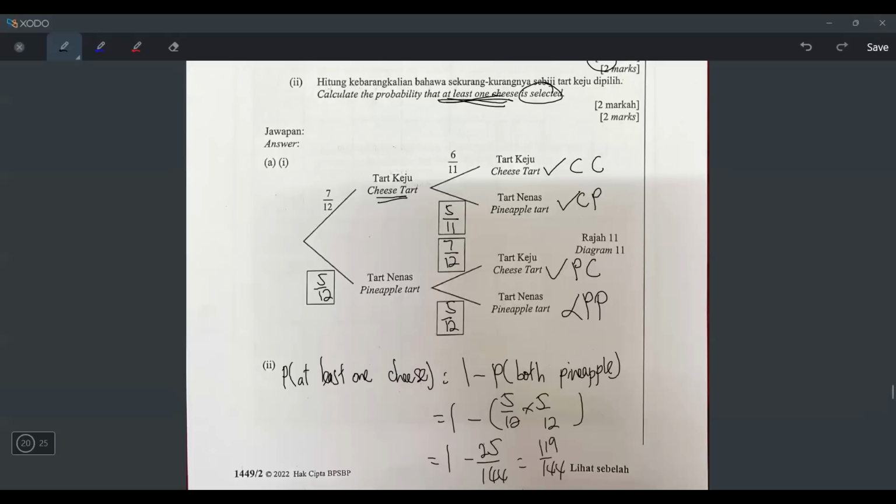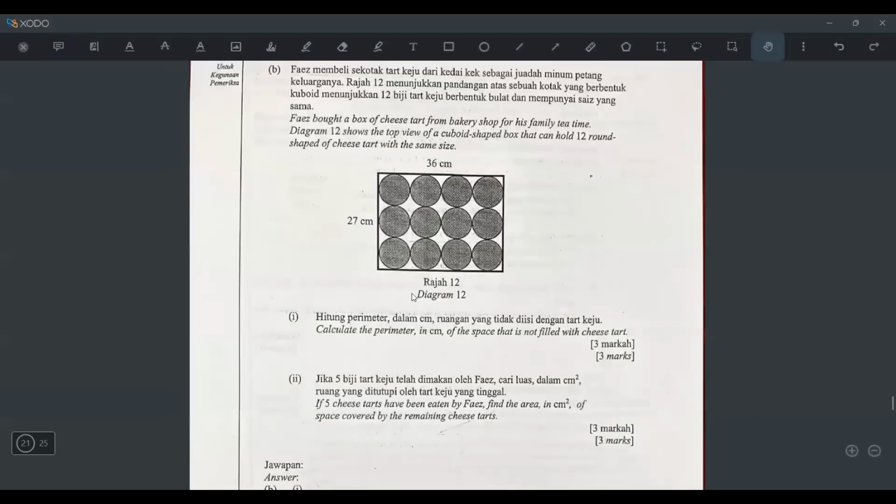So let's continue with next question. Scroll down a bit. So this is on B. Okay, B says what? Far East bought a box of cheese tart from bakery for his family tea time. So this is how the box looks like. Diagram 12 shows the top view of the cuboid shaped box that can hold 12 round shaped cheese tart with the same size. So all these circles are cheese tarts, and they are placed inside a rectangular box. And we also know the length of the box is 36, the width is 27.